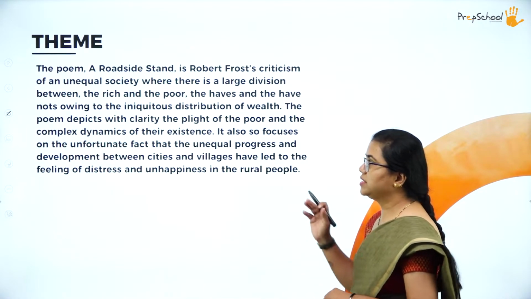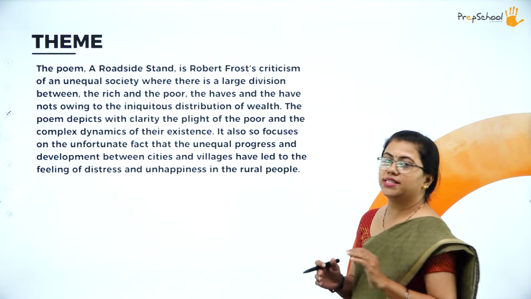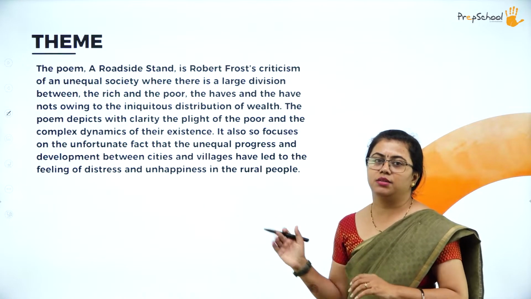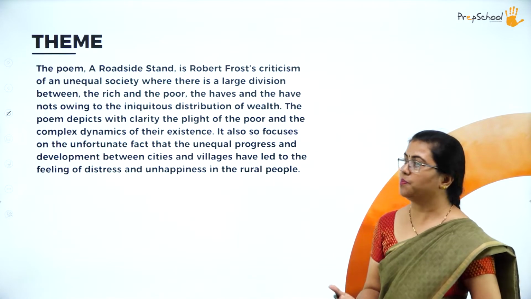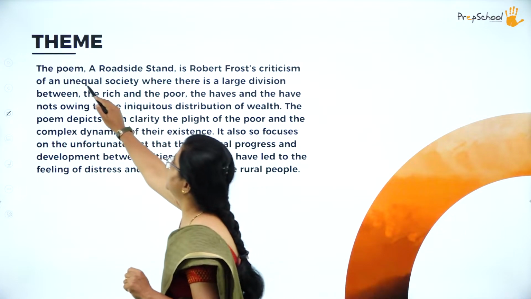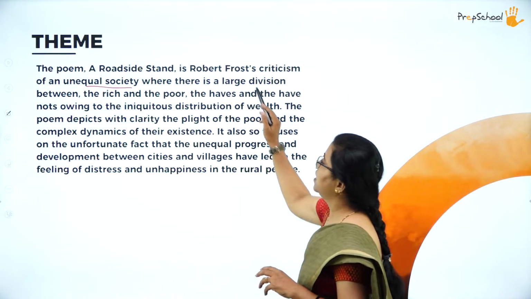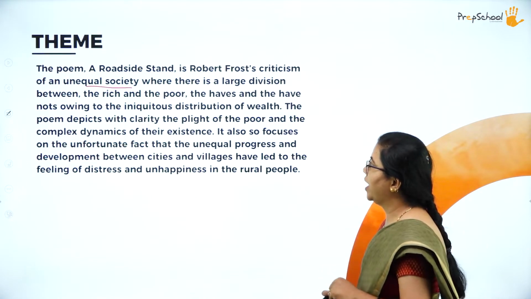To begin with, we'll start with the theme. What is the theme of this poem? This poem, A Roadside Stand, is a criticism by Robert Frost. What does he criticize in this poem? He criticizes the inequality of the society, where there is a large division. You can see that large gap between the rich and the poor.